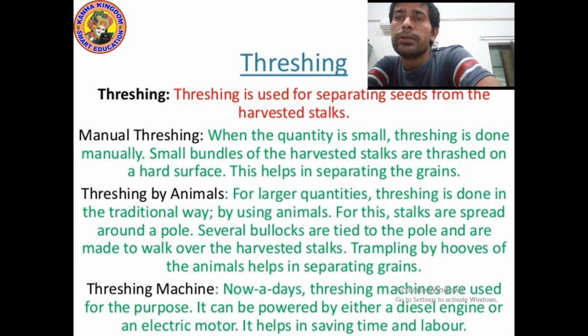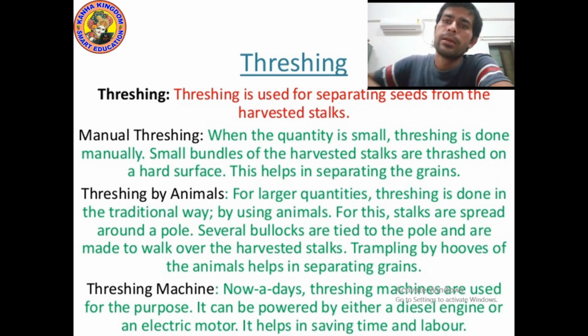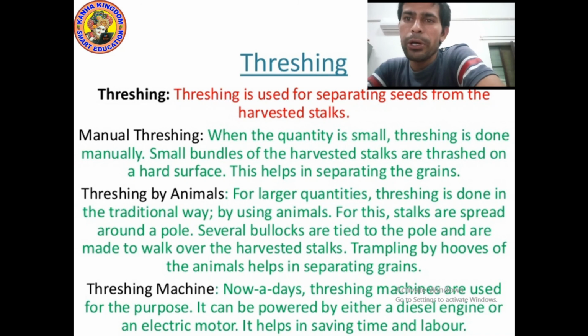Threshing machine. Nowadays, threshing machines are used for this purpose. It can be powered by either a diesel engine or electric motor. It helps in saving time and labor. So which is the best method? Machinery method is the best method. Now let's move on to the last point.